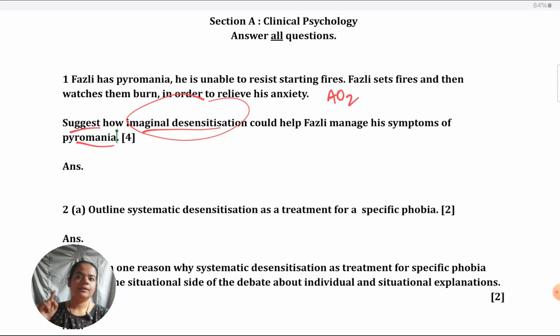So again, in the same way, bring to your mind the specifics that you've learned about pyromania. People who have pyromania like to set fires, which is mentioned here also. They like to see the burning of fire, and they make use of a lot of fire-related equipment. They are very fascinated by that equipment, like lighters, kerosene, matchboxes. That knowledge will help you to give some points, because if you see about Fuzzly, they've just given 2 sentences or 2 points, which is very little. So you will also have to draw on your knowledge about pyromania and imaginal desensitization while answering.